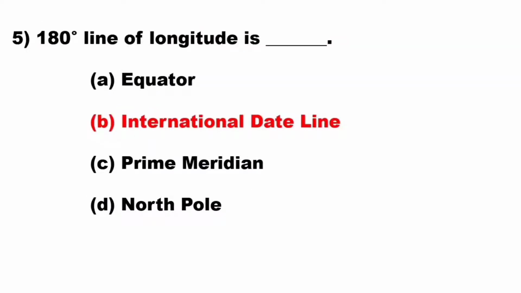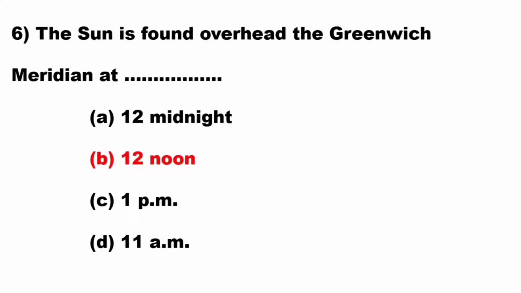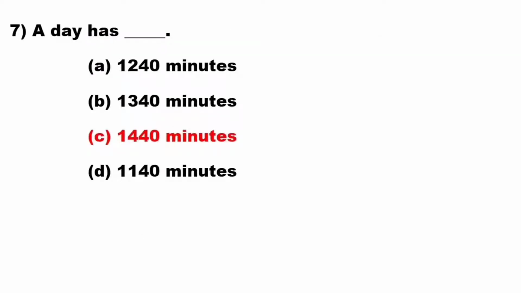180-degree line of longitude is option B, International Date Line is the correct answer. The sun is found overhead the Greenwich meridian at option B, 12 noon is the correct answer. A day has dash. Option C, 1440 minutes is the correct answer.